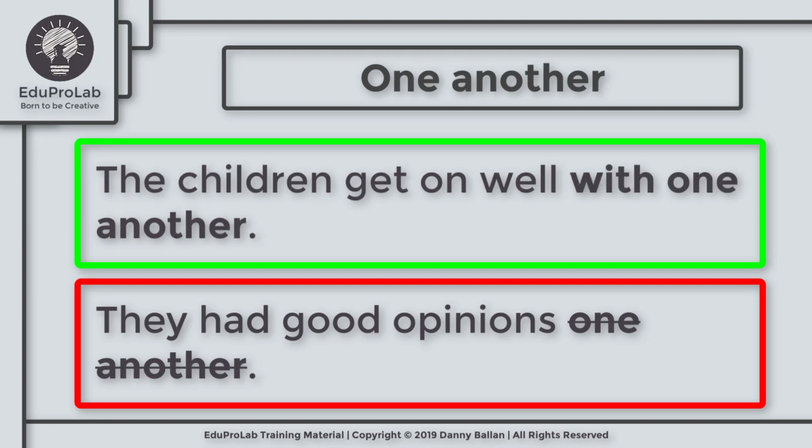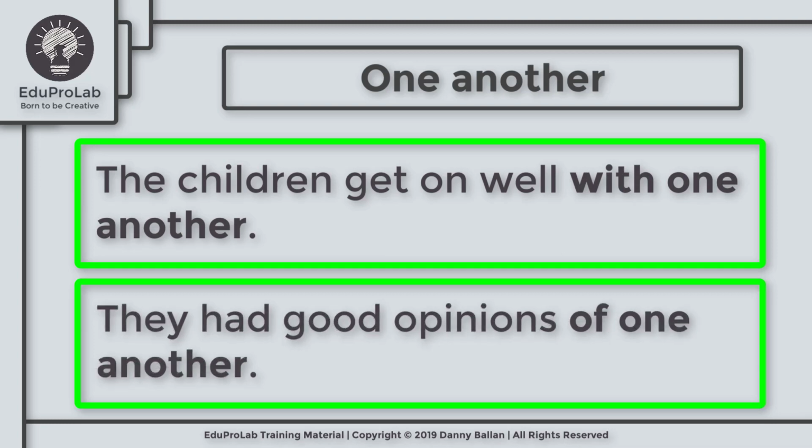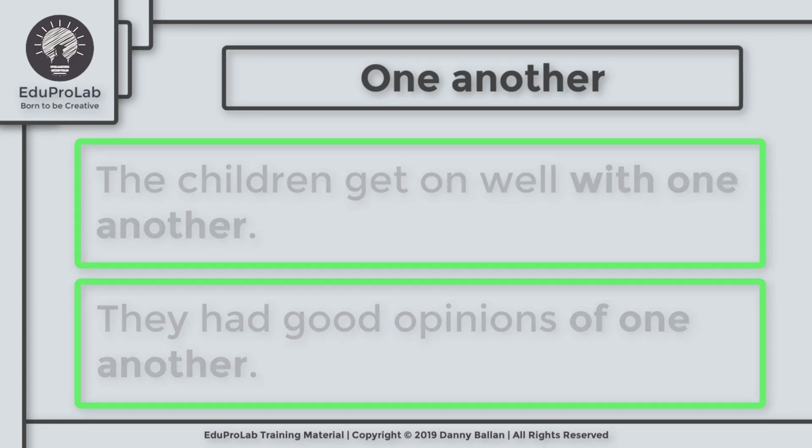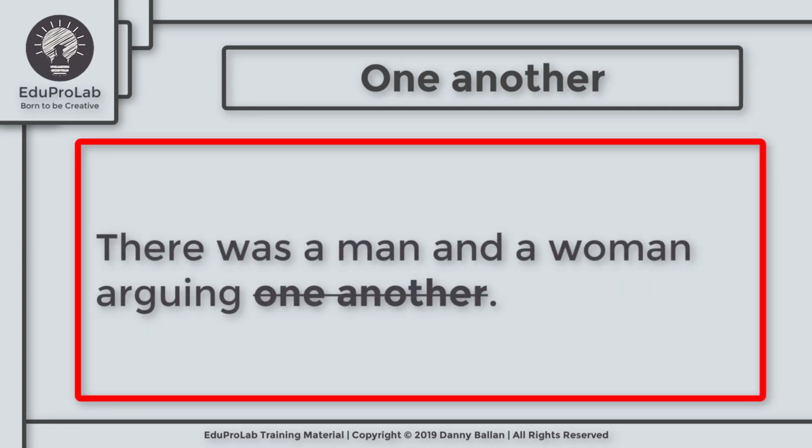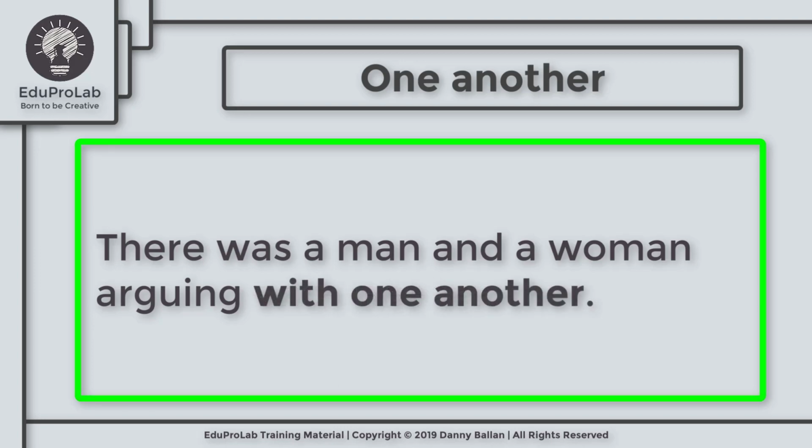So here we should say the children get on well with one another. And the second example, we should say they had good opinions of one another. But we never just use it without prepositions. And Roberto made the same mistake here when he said there was a man and a lady arguing one another. Now, we talked about the word lady, but remember that we should use a preposition before one another. So he should say there was a man and a woman arguing with one another.